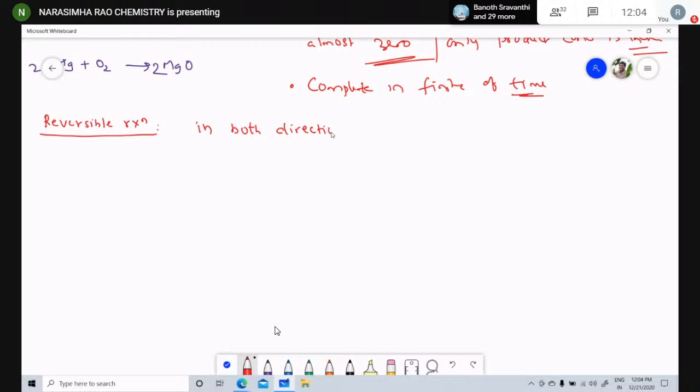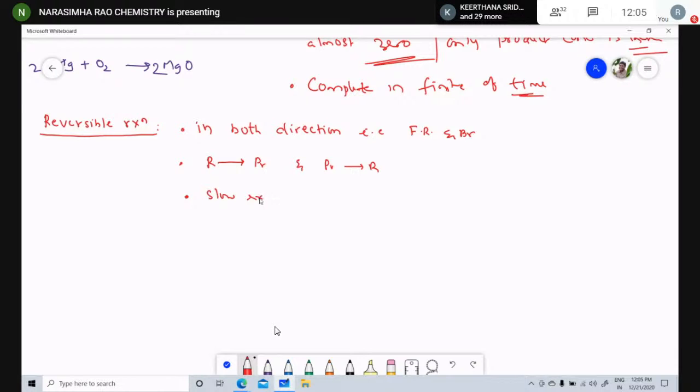Both directions, children, that is FR and BR. Reactant gives the product and product can give reactants.